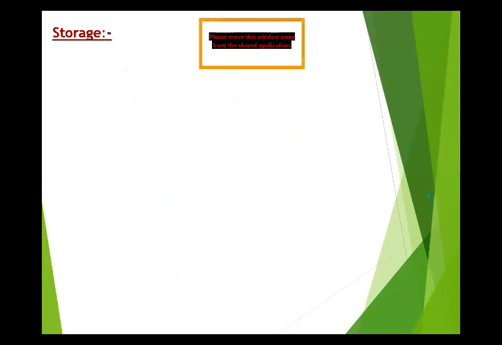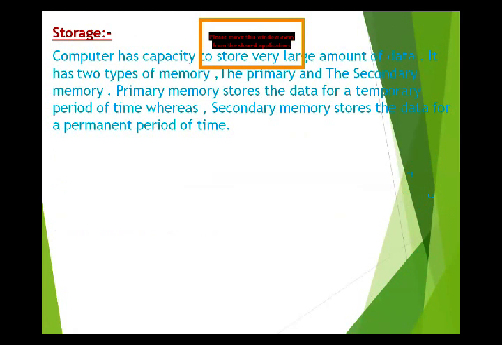The next one is storage. A computer has a large capacity to store data, a very large amount of data. It has two types of memory, because a computer stores all data in memory, a place for storing data.